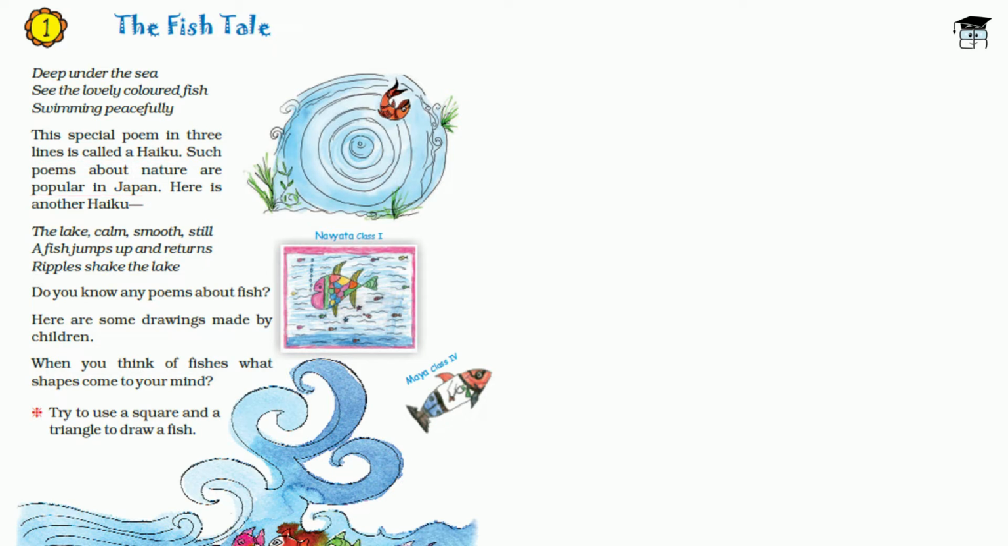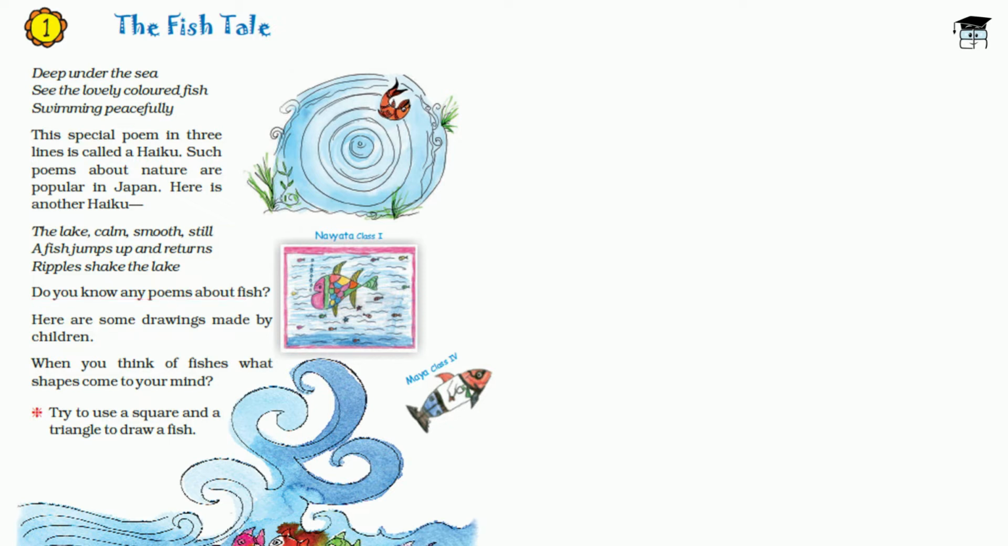Here is another haiku. The lake calm, smooth, still, a fish jumps up and returns, ripples shake the lake. Now, these were a few poems. So do you know any such poems about fish? Just think, talk, discuss with your friends, and then you can recite these poems to each other.